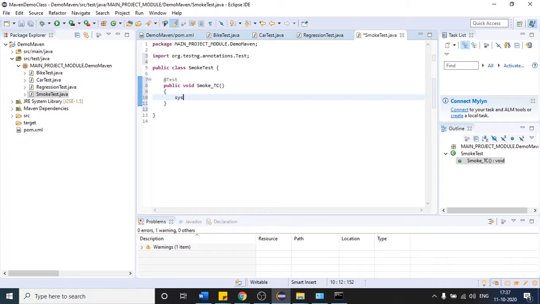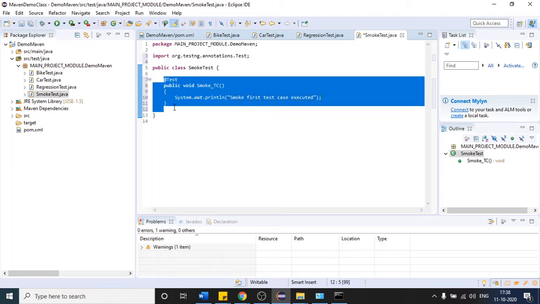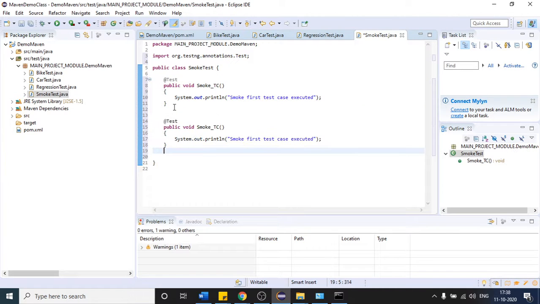So let me define one more. Let me write smoke first test case, so that once our test case executes, we will be sure that our smoke test case is executed. Let me create one more test in this class. Let me write the name as smoke test case 1, and this is the second test case, and this is my first test case. I will write smoke second test case executed.